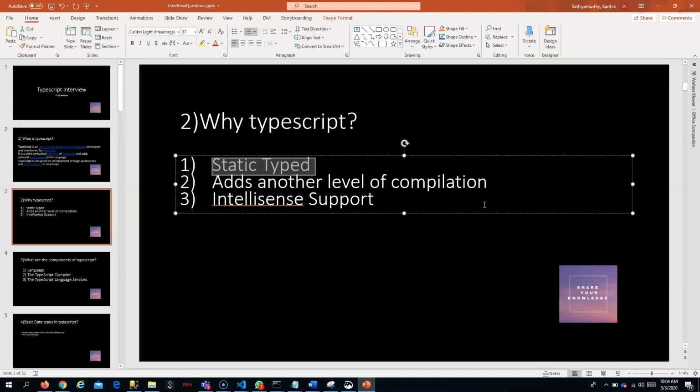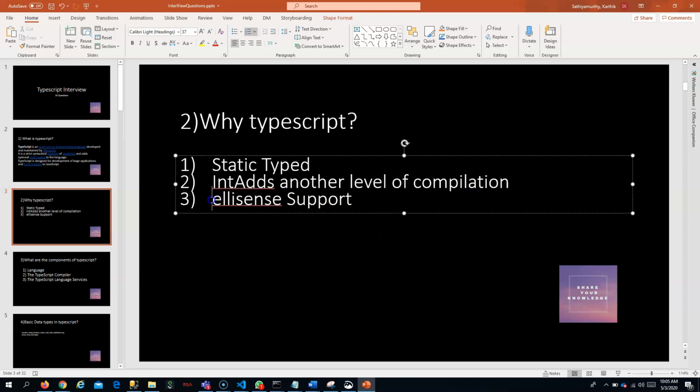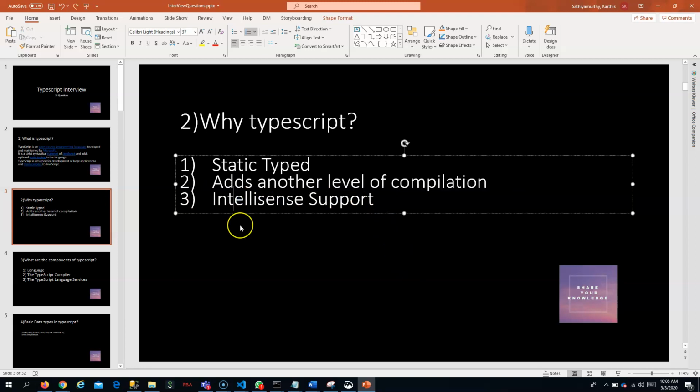No way to find errors in dead code. That is being solved by the extra layer of translation. And the third thing is intelligent support, which is being provided by TypeScript. When you write something in TypeScript and you use an IDE like Visual Studio, you get that support.